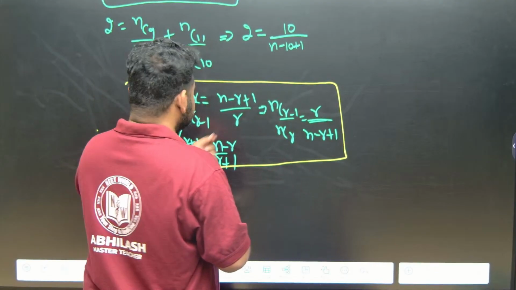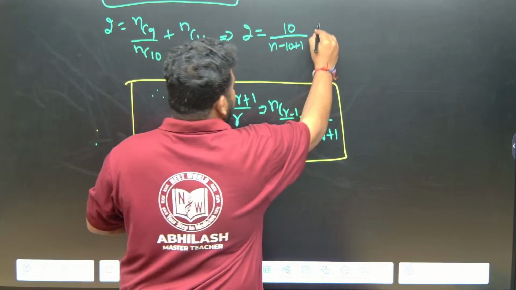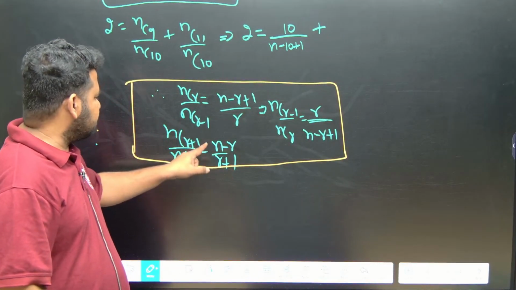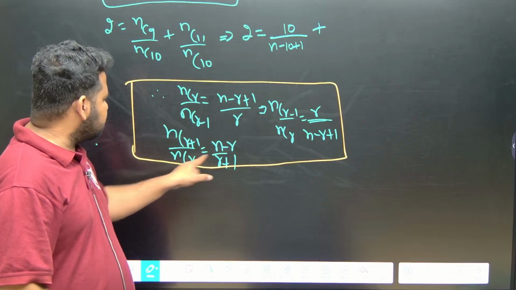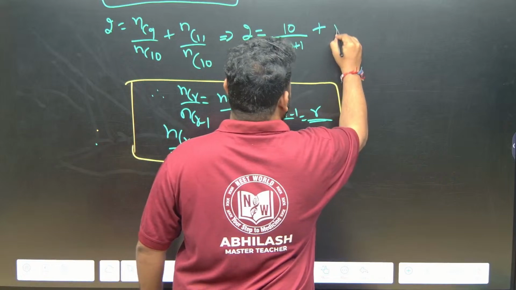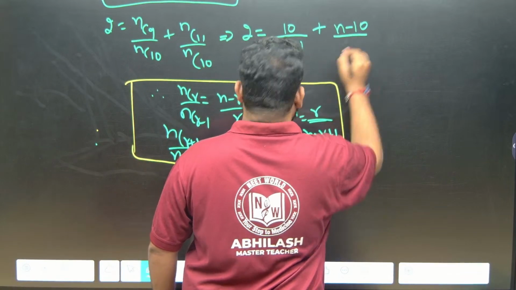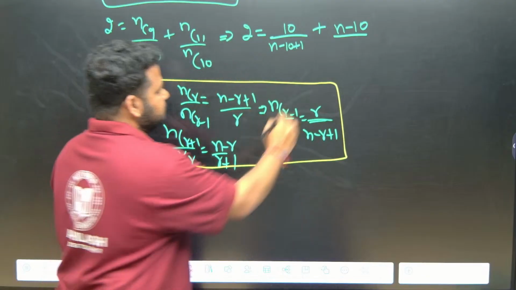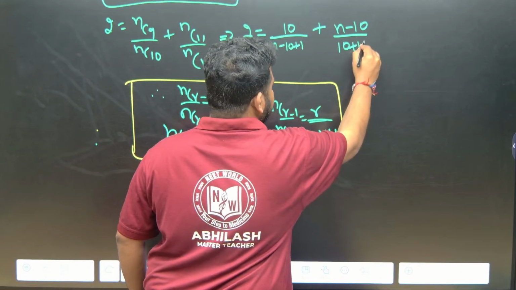And what about this? This is plus, correct na? What is this? N minus R by R plus 1. N is N itself, and R is 10. So this will become N minus 10 by R plus 1. R plus 1 is 10 plus 1. Correct?